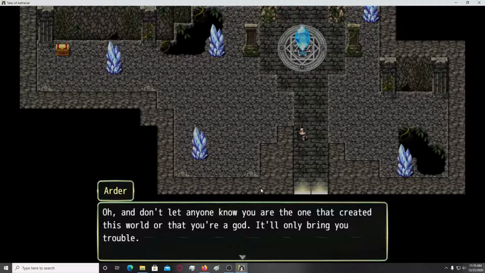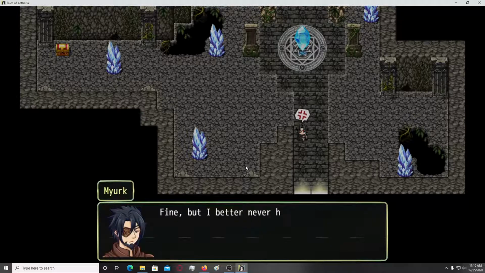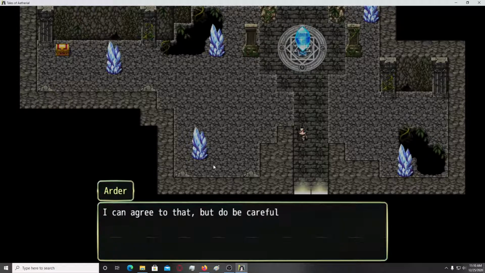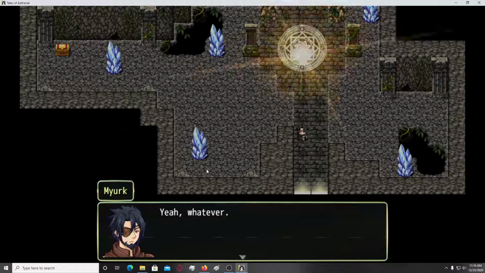Oh, and don't let anyone know you are the one that created this world, or that you're a god. It will only bring you trouble. Fine, but I better never hear you call me father again, or I'll unbalance this whole world by kicking your ass. Can agree to that, but do be careful out in the world.